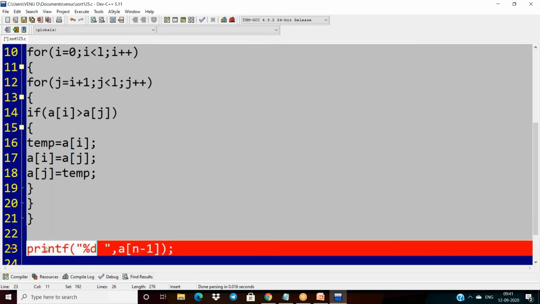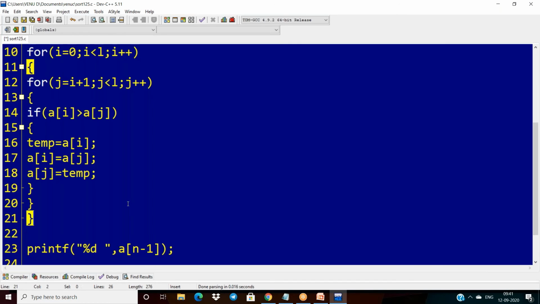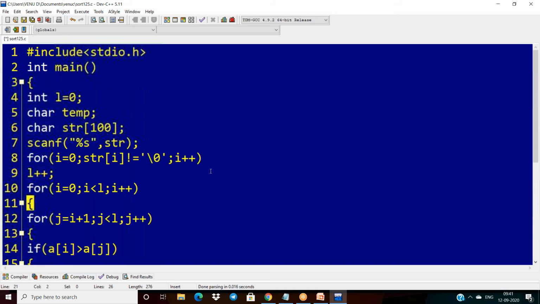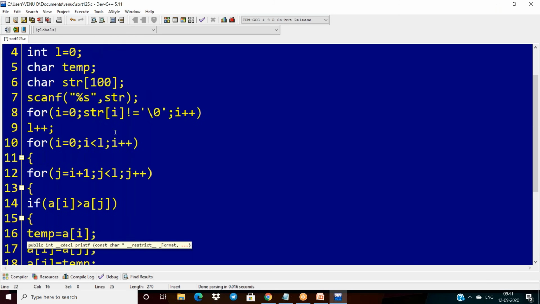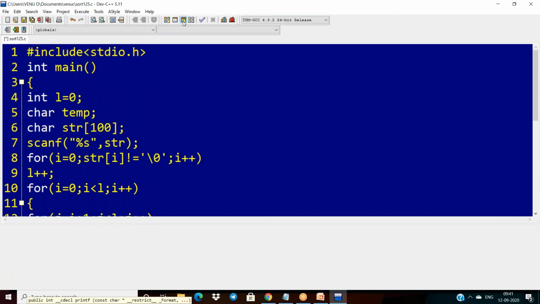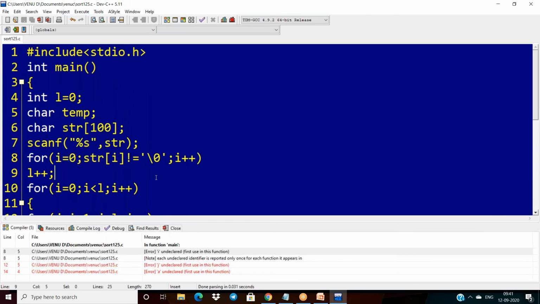Finally, after completion of this, we require the string. So what I need to do is print the string. My string is percentage s, then str. That's all, it's very simple. So let us verify. I have to give the input here. Here i and j are not declared. That is the problem.